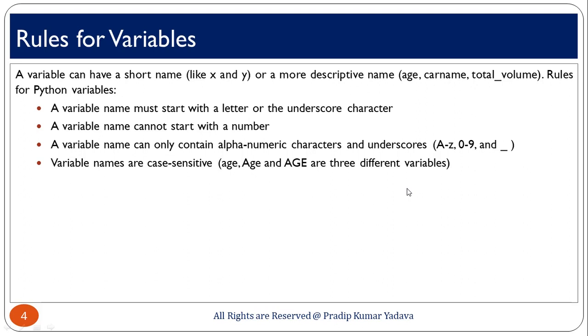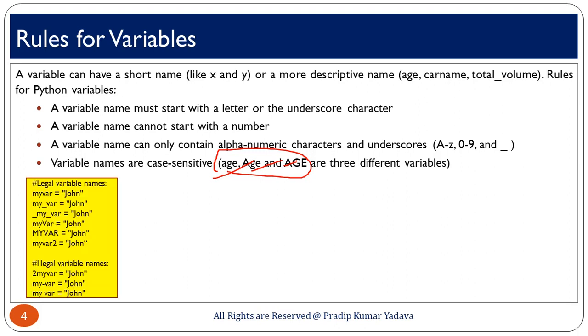Suppose you have written age, here is a simple example you can see. This is a very good example to understand here. These are three variables, not a single spelling, but these are three variables, because we are talking about case sensitive.